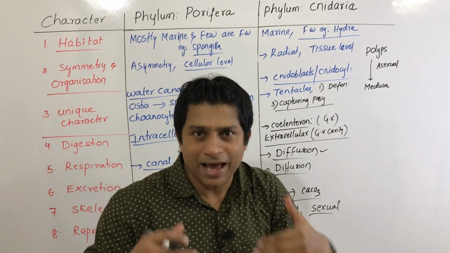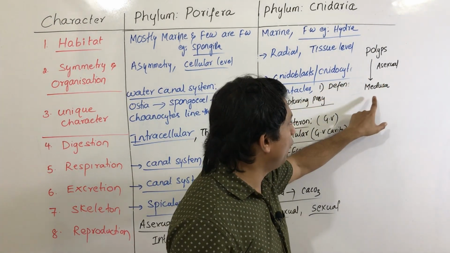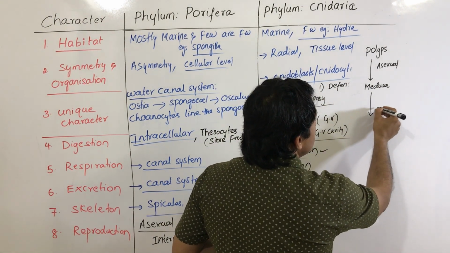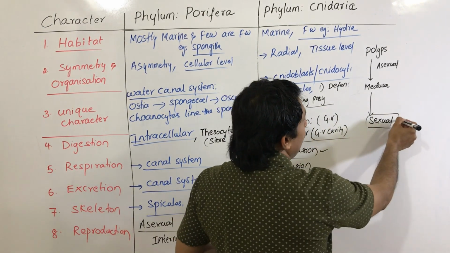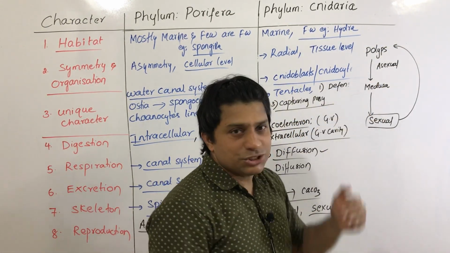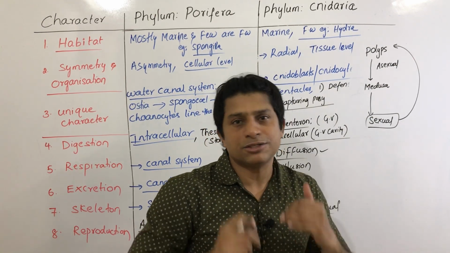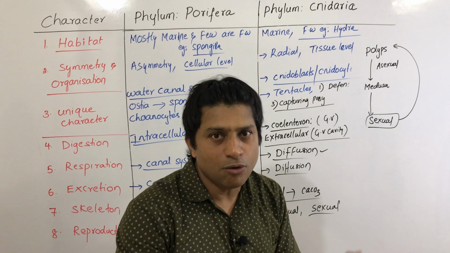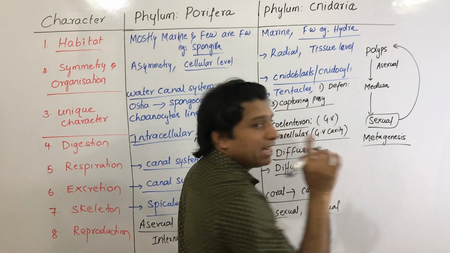But in some cnidarians, polyps undergo asexual reproduction and form medusoid forms, and these medusoid forms undergo sexual reproduction and form polyps. So asexual and sexual reproduction alternate in the life history of some cnidarians, not all. This is known as alternation of generations or metagenesis.